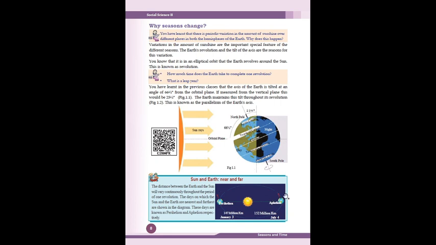The day on which the Sun and Earth are nearest is perihelion, at 147 million kilometers. And the farthest is aphelion, here 152 million kilometers. These days are known as perihelion, the nearest, and aphelion, the farthest.